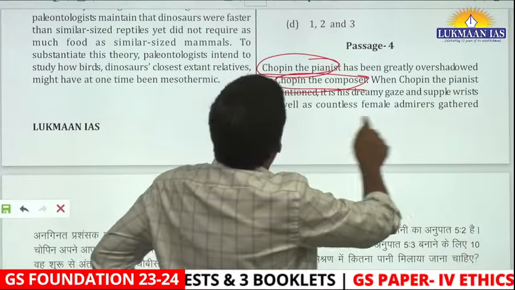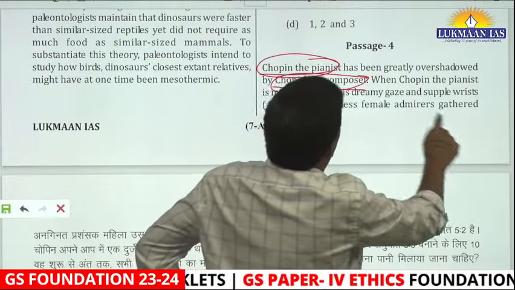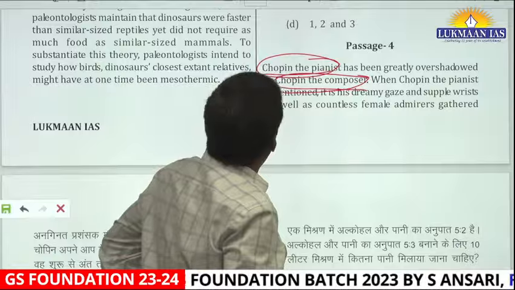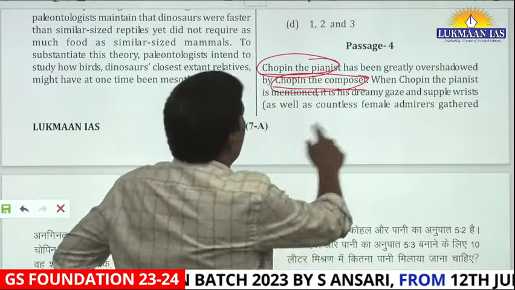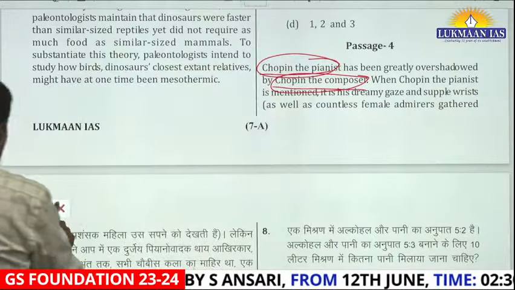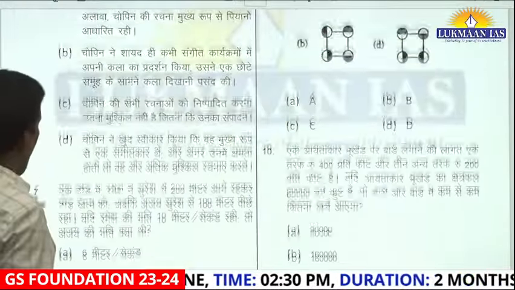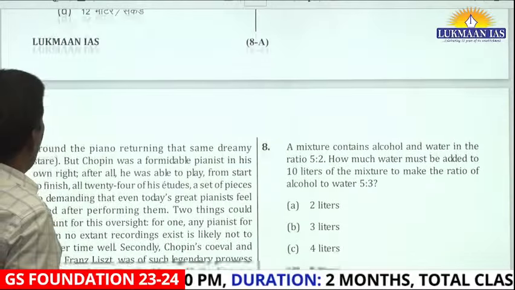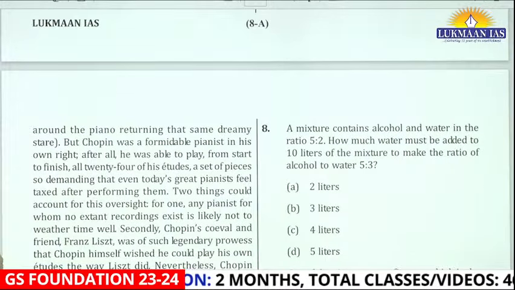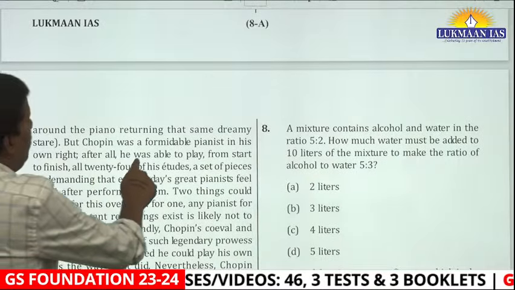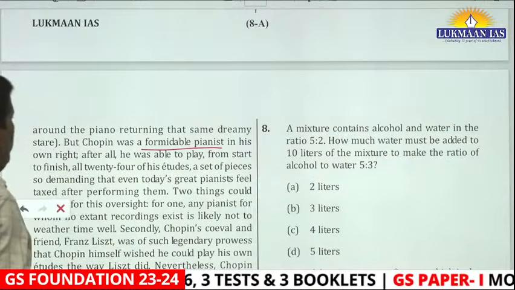When Chopin the pianist is mentioned, it is his dreamy gait and supple wrist, as well as countless female admirers. Okay. Around the piano, returning that same dreamy stare, but Chopin was a formidable pianist in his own right.